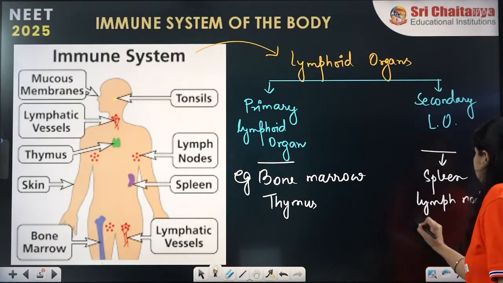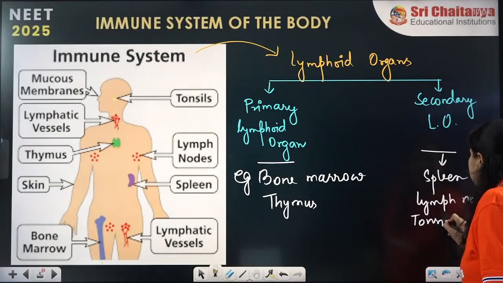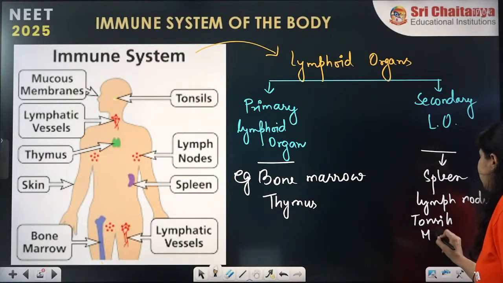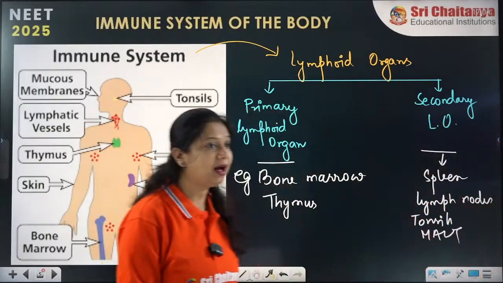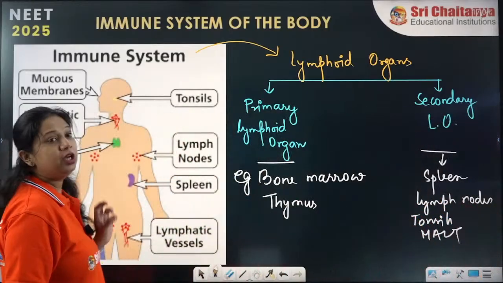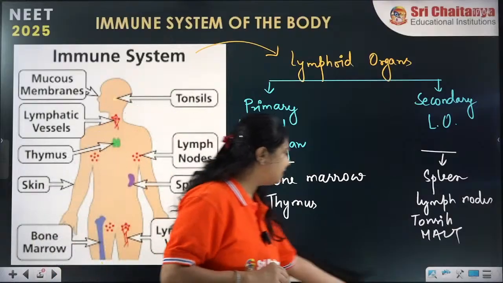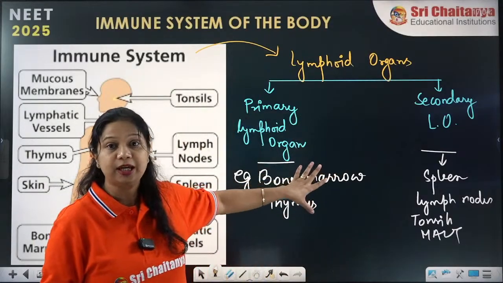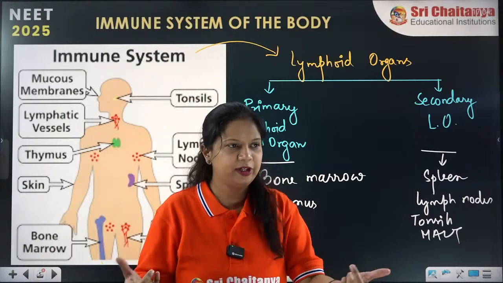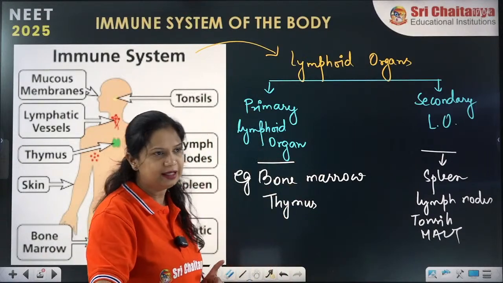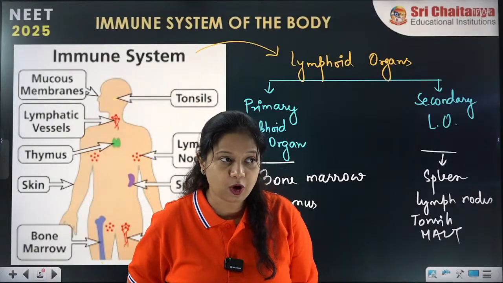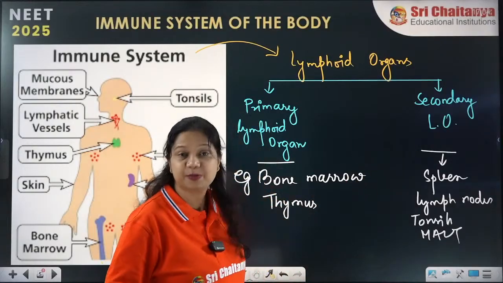tonsils, and there are terminologies called MALT. We will learn about it too. These are the various terminologies you are going to see. Now what are these structures? These are actually the organs of our body. Did you know we have an organ called the spleen also?